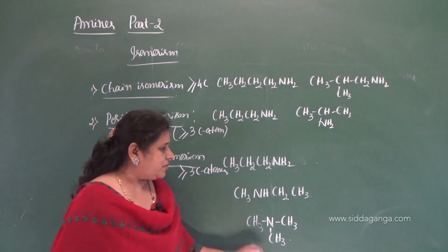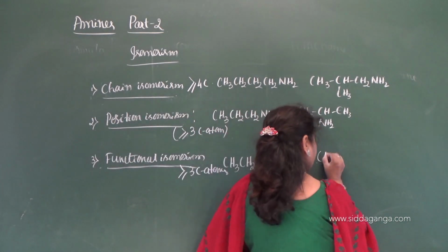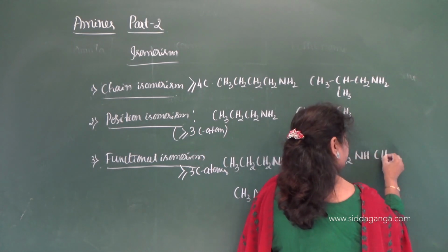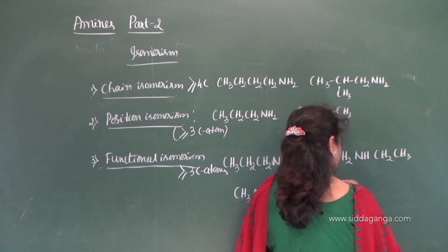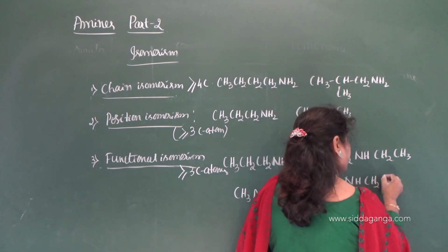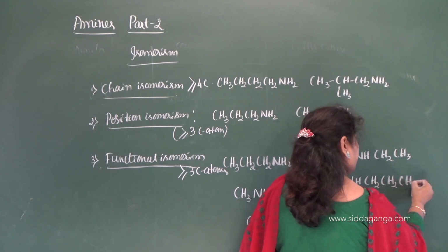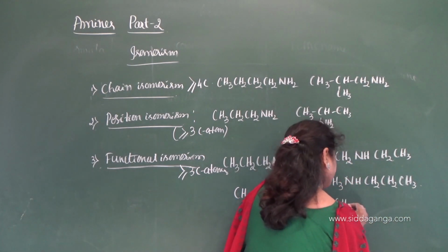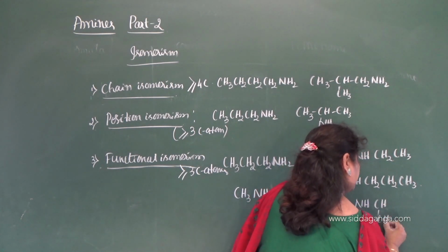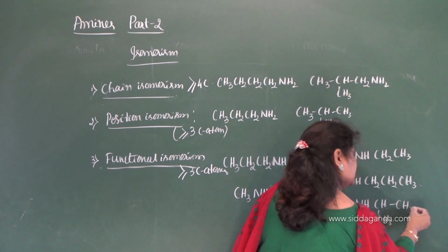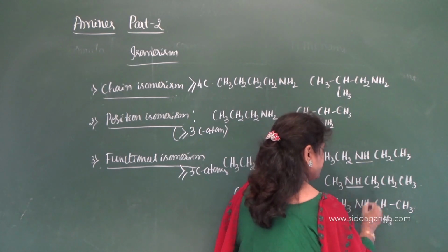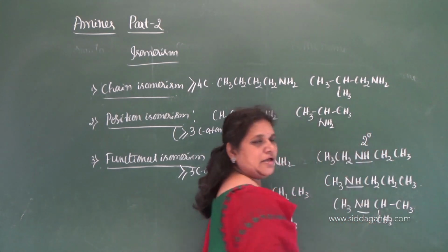And again, so here you can consider CH3, CH2, NH, CH2, CH3, CH3, NH, CH2, CH2, CH3, CH3, NH, CH, CH3, CH3. So look at these isomers. The functional group is secondary amino group.